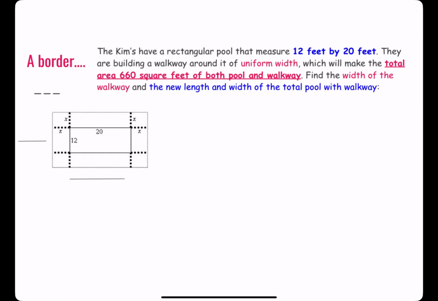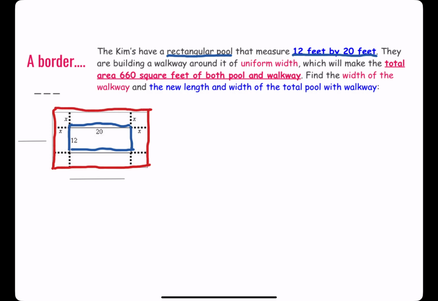Let's do another. Another situation we can have in the real world is a border problem. So if the Kims have a rectangular pool, as drawn below, that measures 12 feet by 20 feet, they are building a walkway around it of uniform width. Now, when we build a walkway around a pool, if here's our pool, and our walkway goes around the pool, it actually increases the length and width on both sides of the length and both sides of the width.